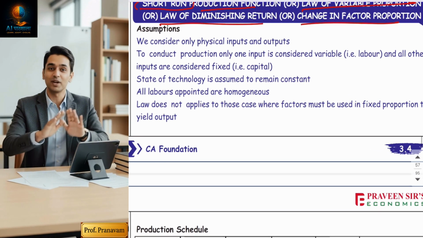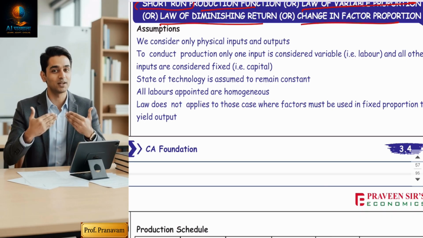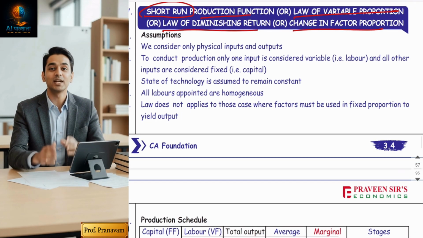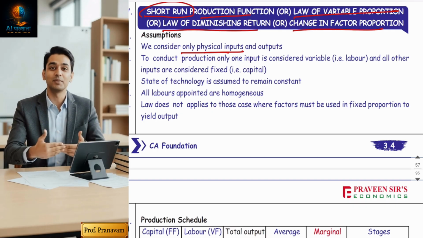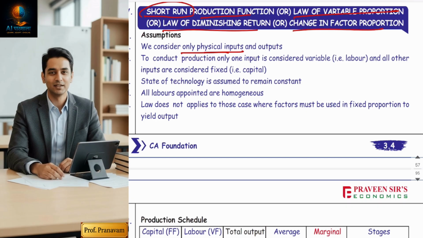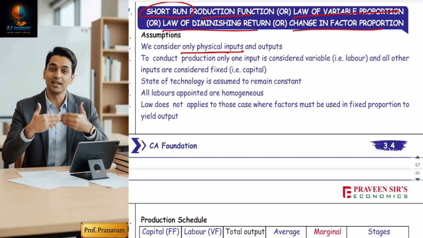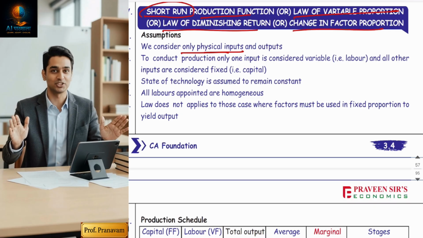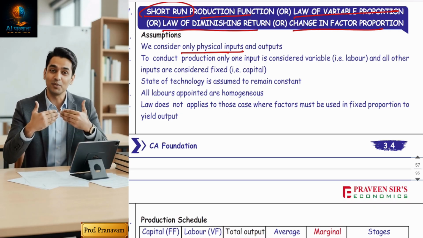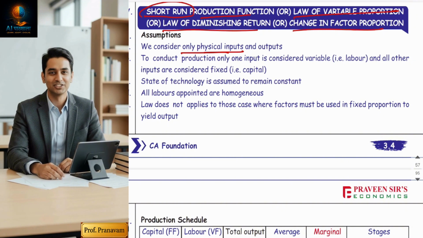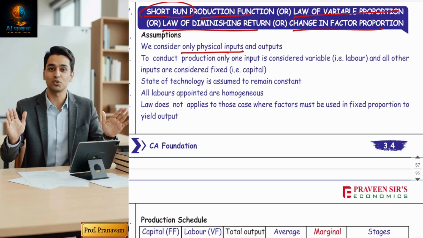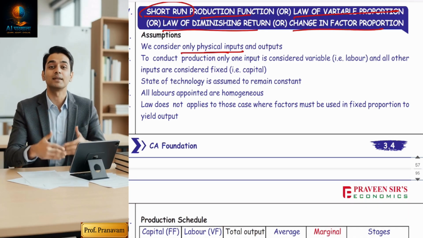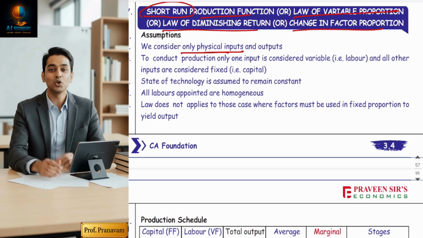Now you can understand this law with some assumptions. There are five assumptions. First assumption, economists said that this law is applicable only on physical inputs, means this law is applicable only on goods and not on services. Why, sir? This theory, this law has been made keeping in mind that you are conducting some physical production, not services. No doubt, production of services is also production because it generates income. But in this law, we will consider only the manufacturing of goods. Why? Because physical goods can be quantified, services cannot be quantified.